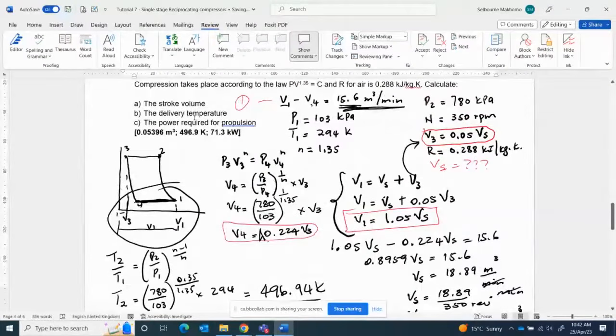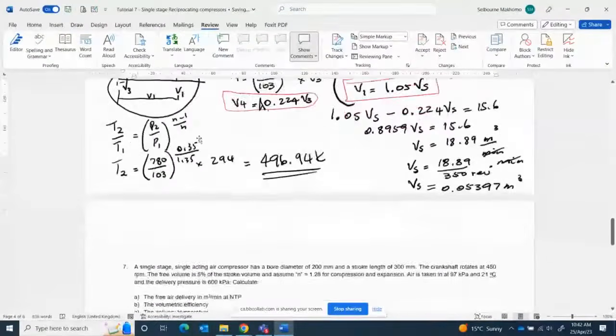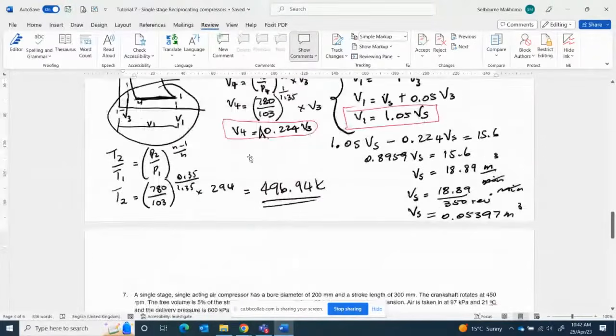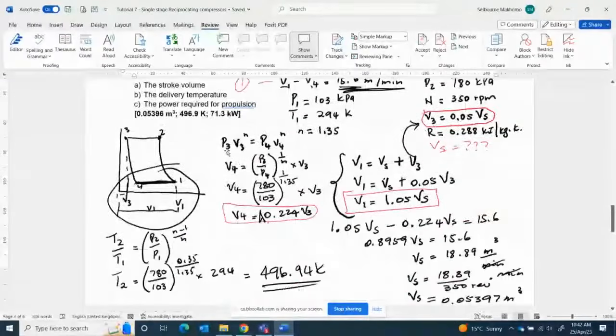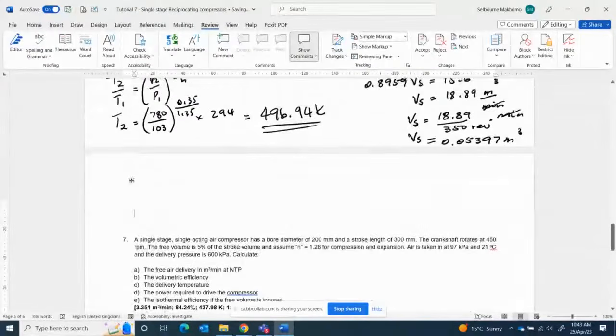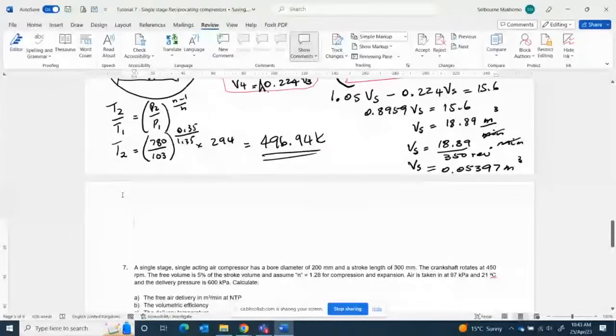And the last one, the power required for propulsion. In other words, now they want the compressor power, not the power required to compress, because there is no mechanical efficiency here. So now we want the compressor power. IP is n over n minus 1, P1 bracket.